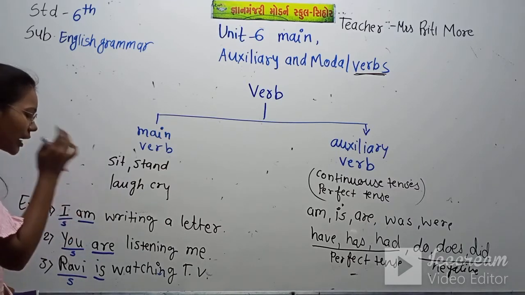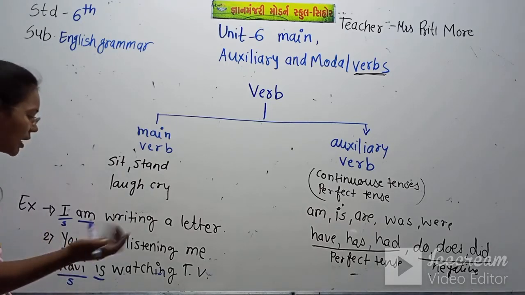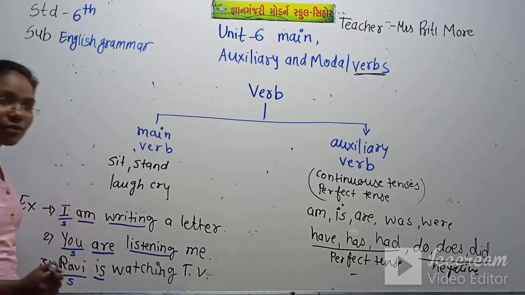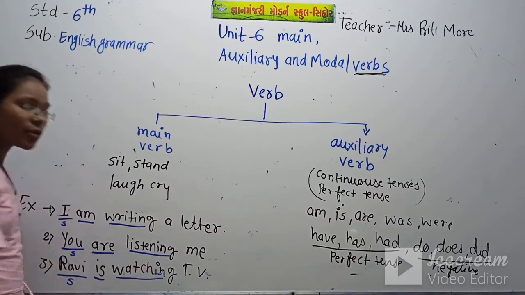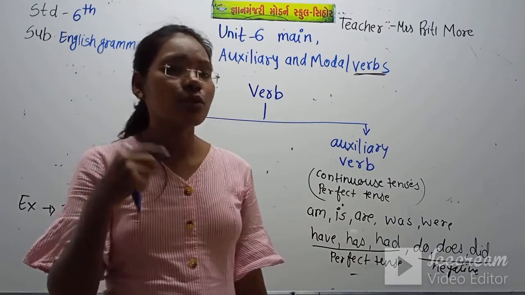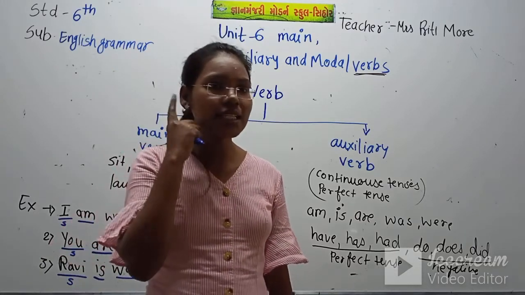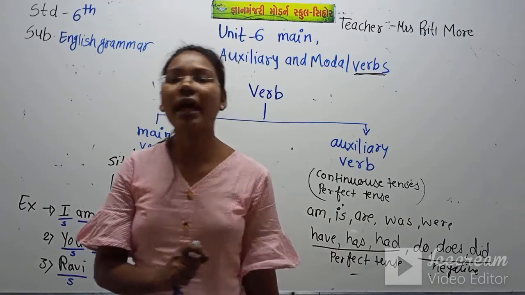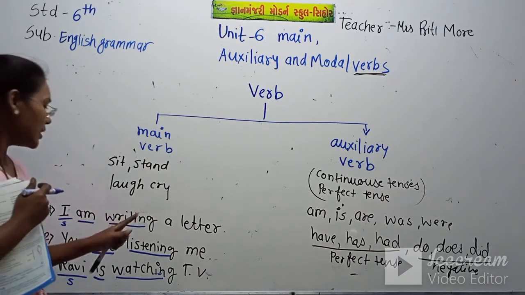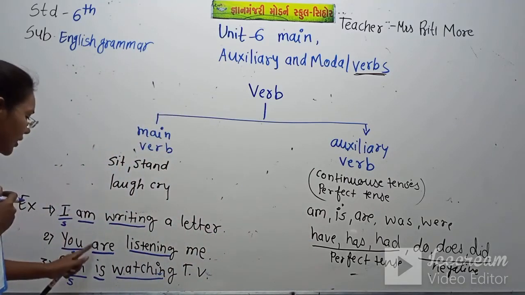Now, before the main verb, we use the auxiliary verb. Where is our main verb? Write is our main verb. Listen is also a main verb. Watch is also a main verb. That means these are action words. I am talking, so talking is also an action word and a main verb. You are listening, so listening is also a main verb, an action word. And watching is also a main verb. So these are the main verbs, and before the main verb auxiliary verbs are there.